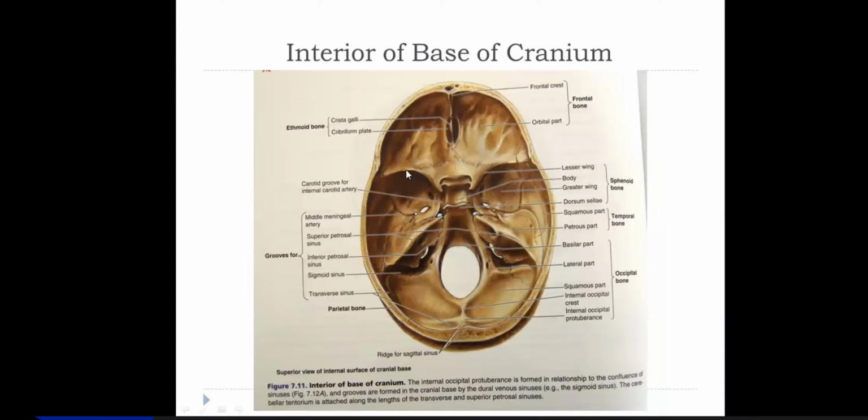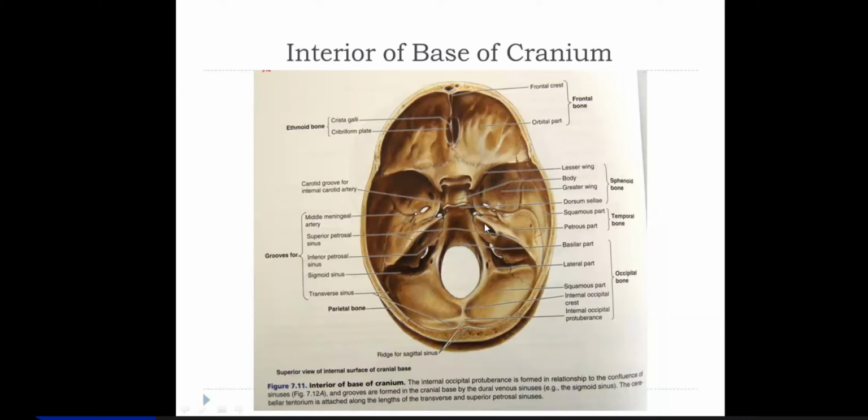The limit between the anterior and middle cranial fossa is by these lesser wings of sphenoid. Similarly, the middle and posterior cranial fossae are separated by this superior margin of the petrous temporal bone.